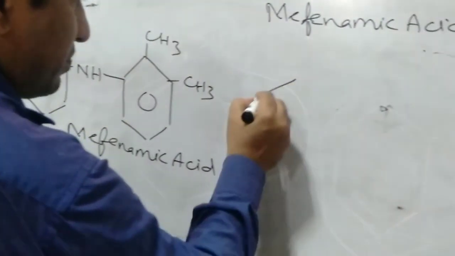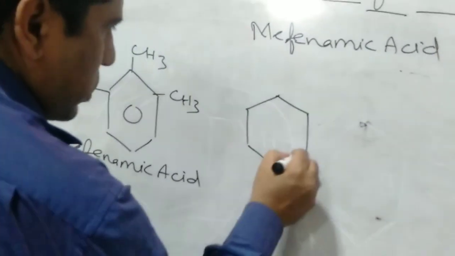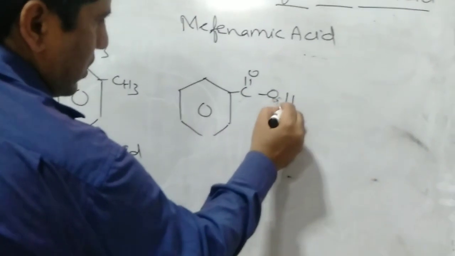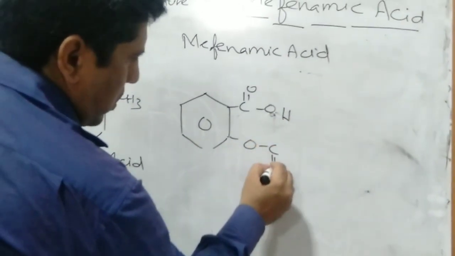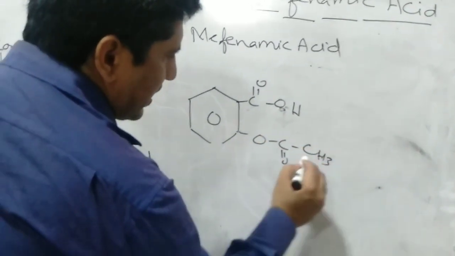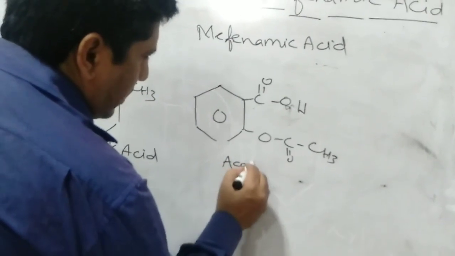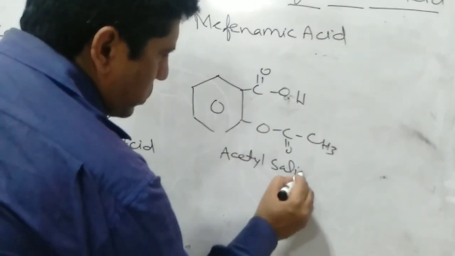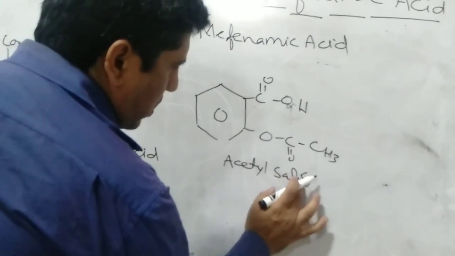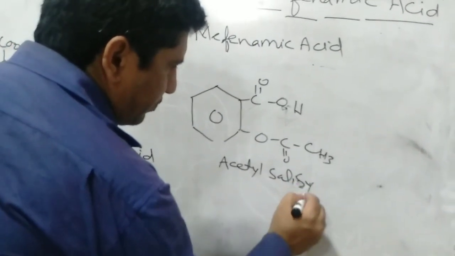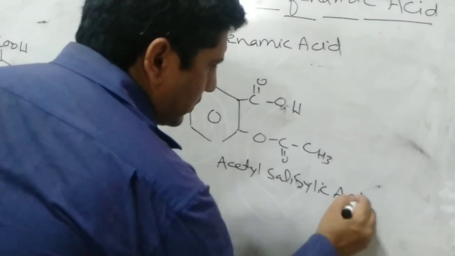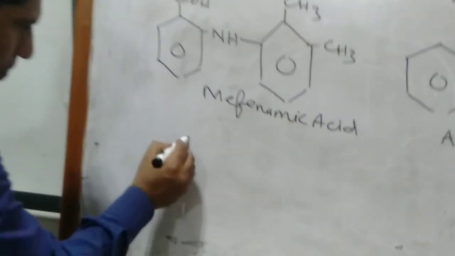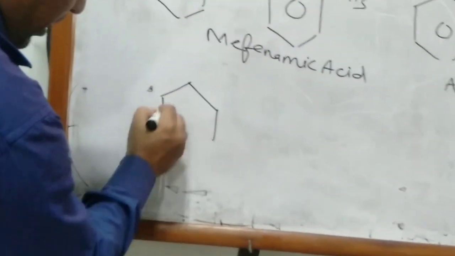Another derivative of mefenamic acid is acetyl salicylic acid. Third one is meclofenamic acid.